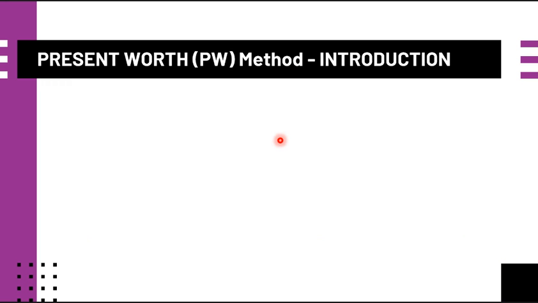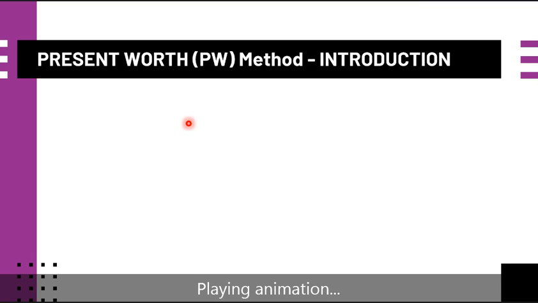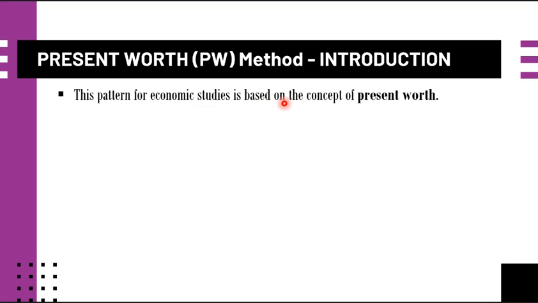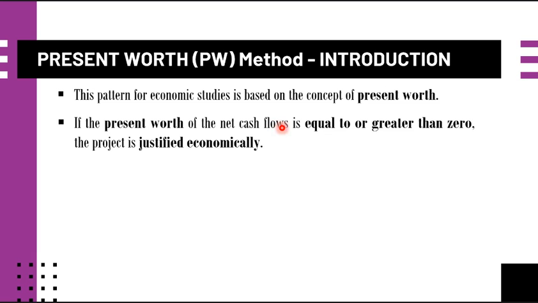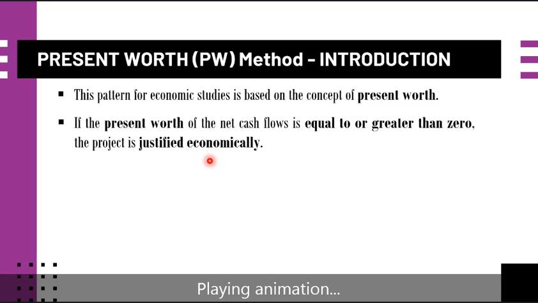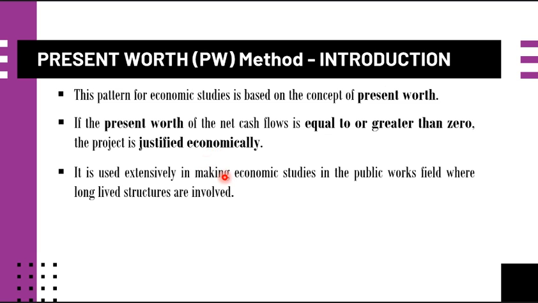So we have now this simple introduction regarding this PW method. This pattern for economic studies is based on the concept of present worth. And if the present worth of the net cash flows is equal to or greater than zero, the project is said to be justified economically. And it is used extensively in making economic studies in the field of public works where long-lived structures are involved.